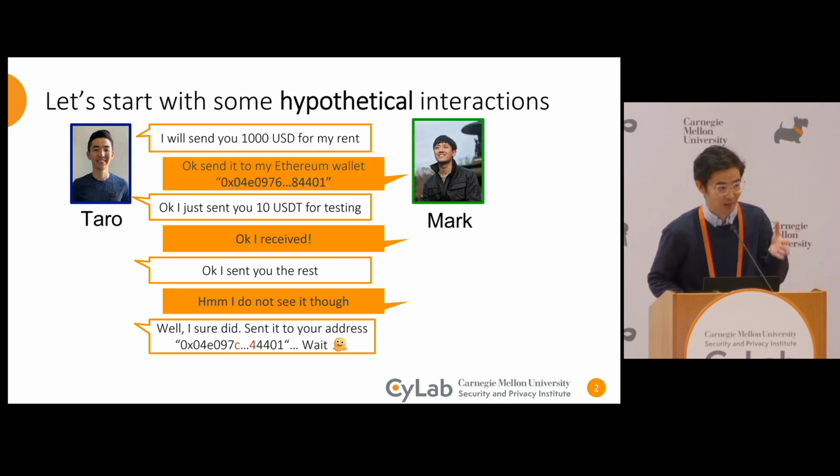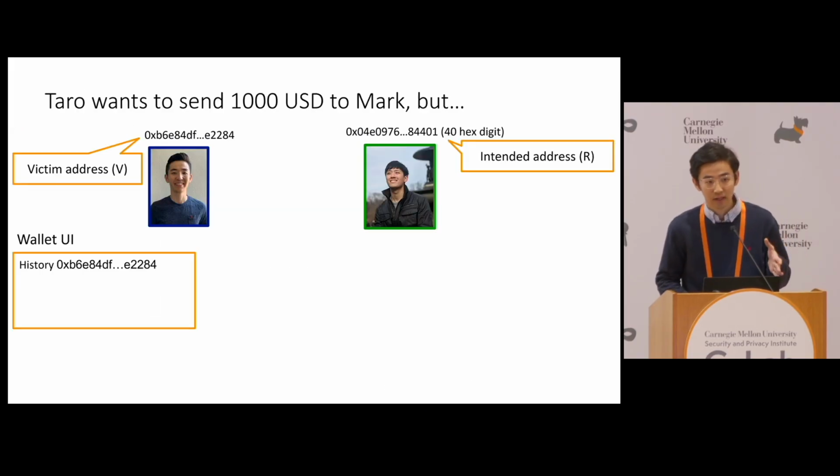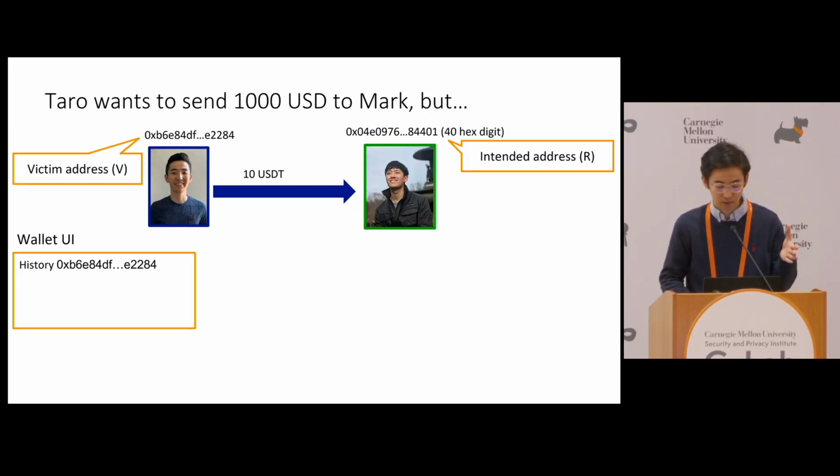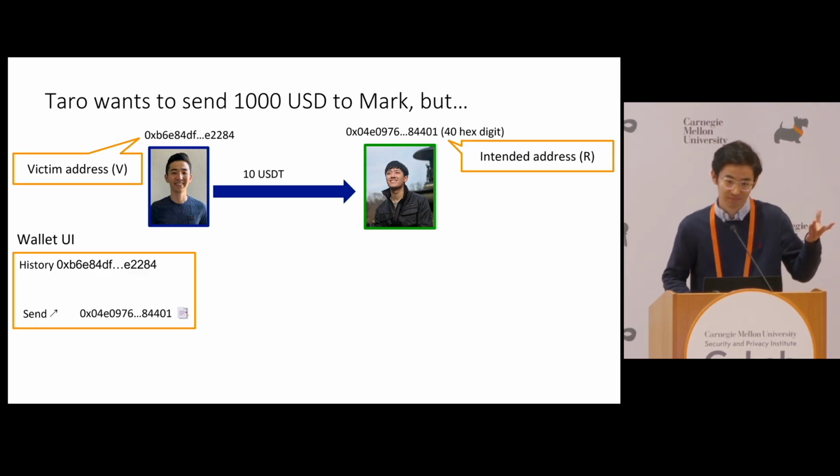So what exactly happened behind the scenes? I, as a victim, sent 10 USDT to my intended address, Mark's address. After this transfer, his address shows up in my account history. So the next time I can copy and paste it, right? Very convenient.